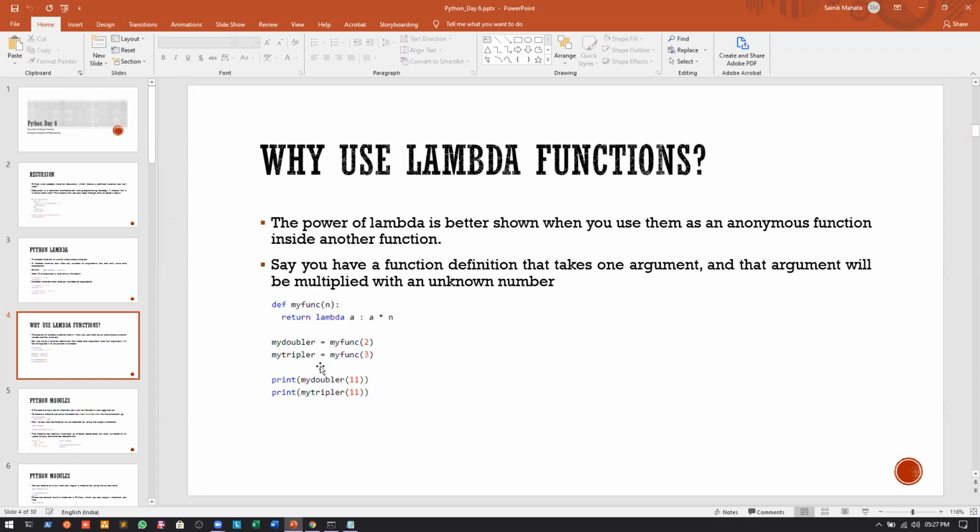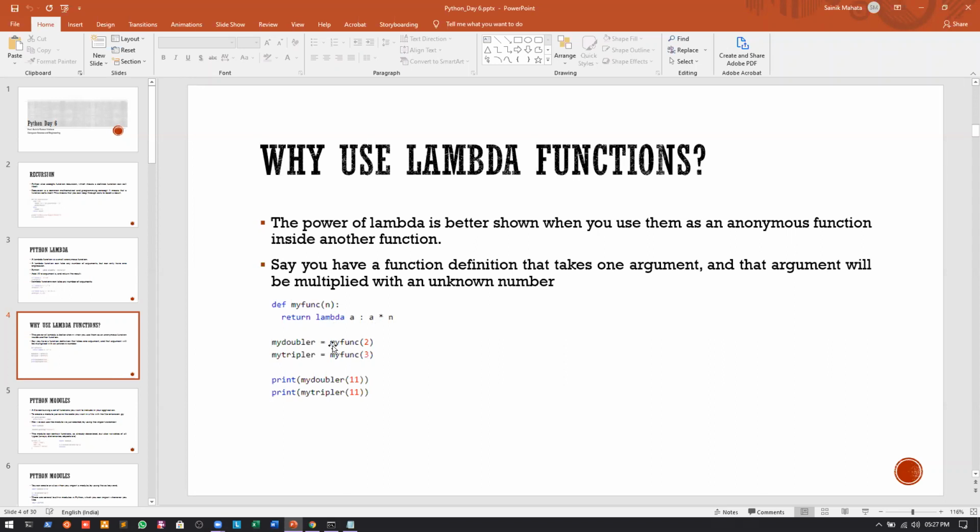Which means whatever value of a I pass into the lambda function will be multiplied by either 2 or 3, depending on the value of n.